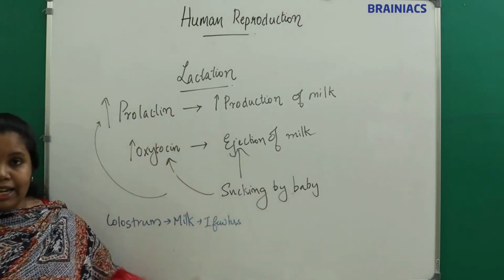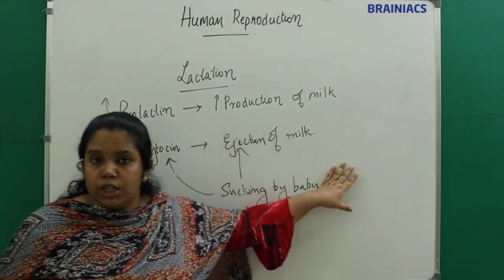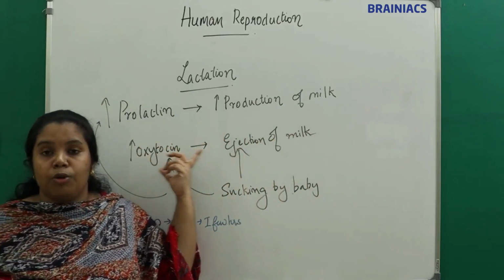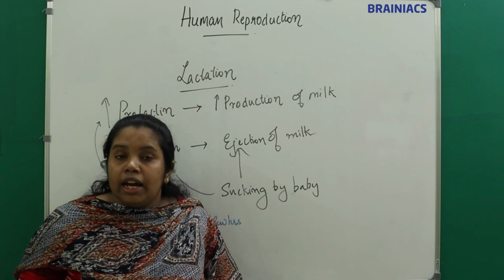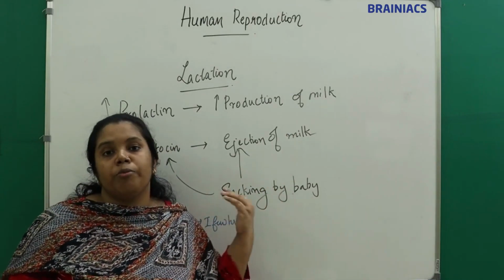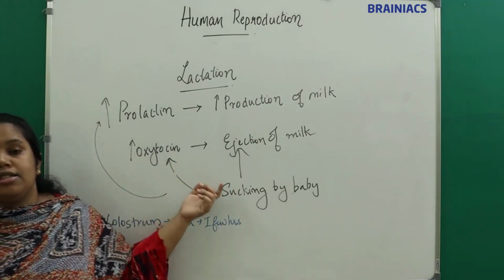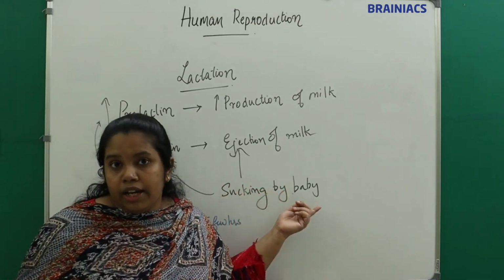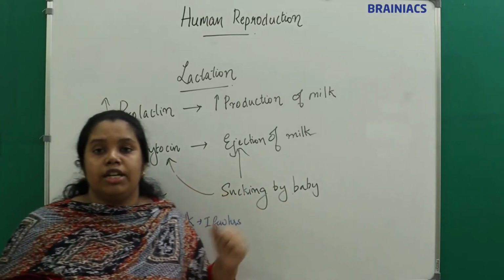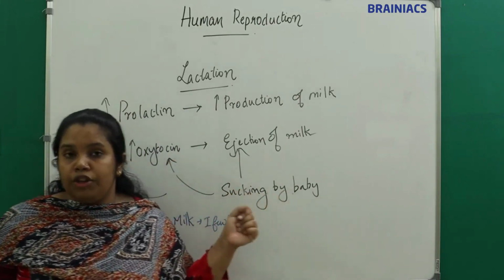So this is called lactation, right? I told you how the milk is produced: the milk producing hormone is prolactin, the milk ejecting hormone is oxytocin, and the stimulus which later is responsible for the formation and ejection of milk is the sucking of the baby.